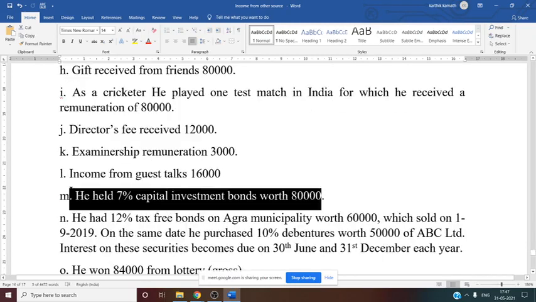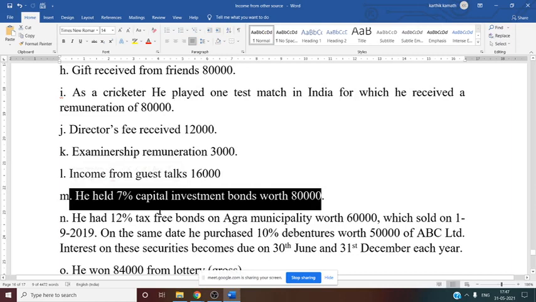Then he held 7% capital investment bond worth 80,000. Now, capital investment bond, whether this is taxable or exempt? Yes, it is exempt. 7% capital investment bond, exempt.